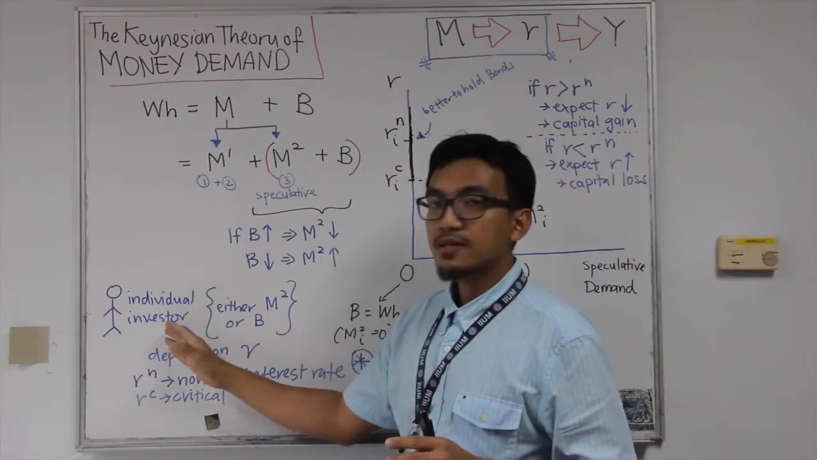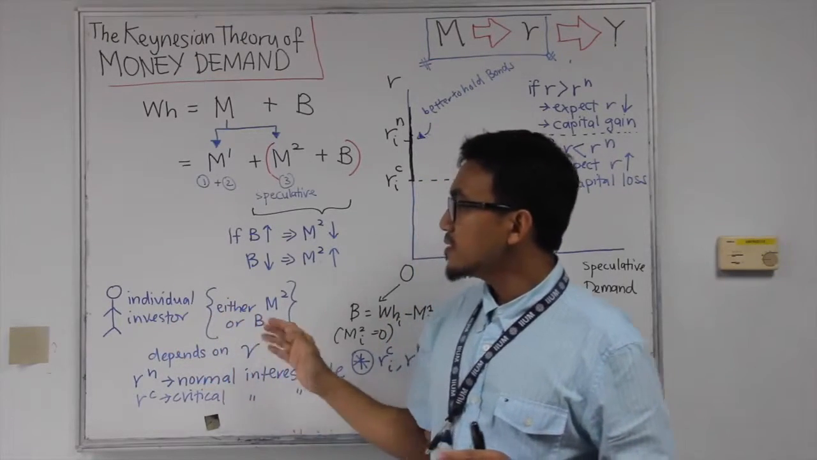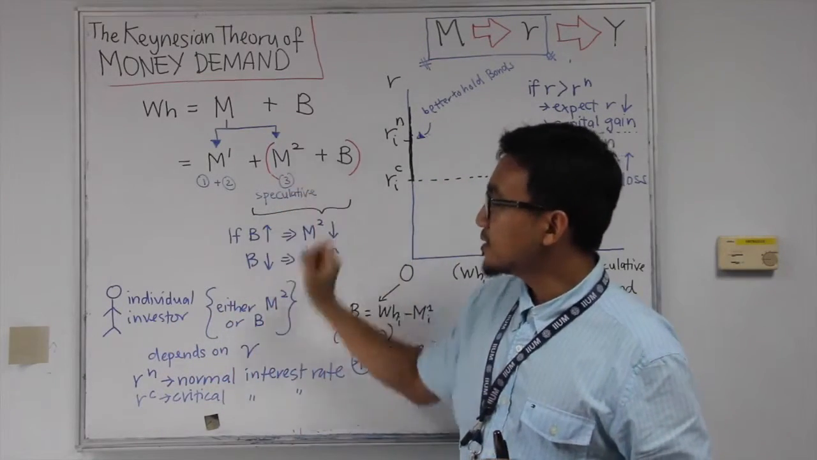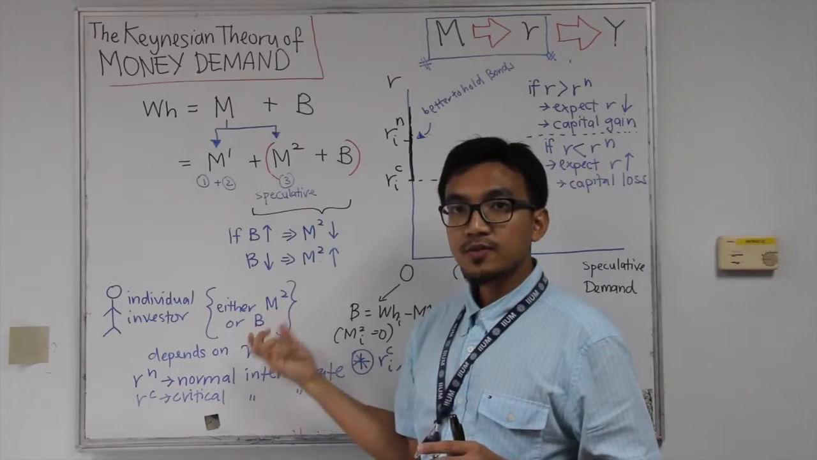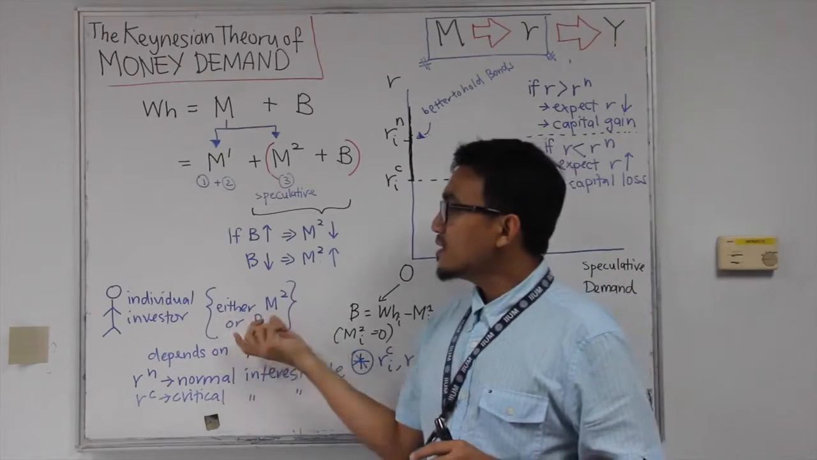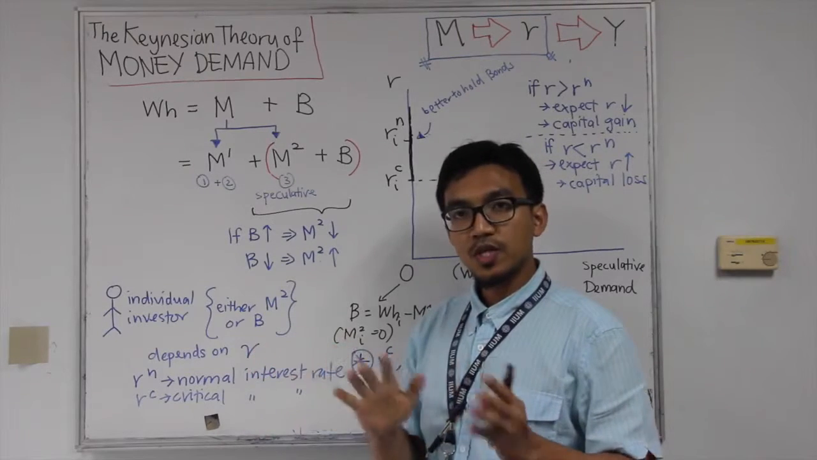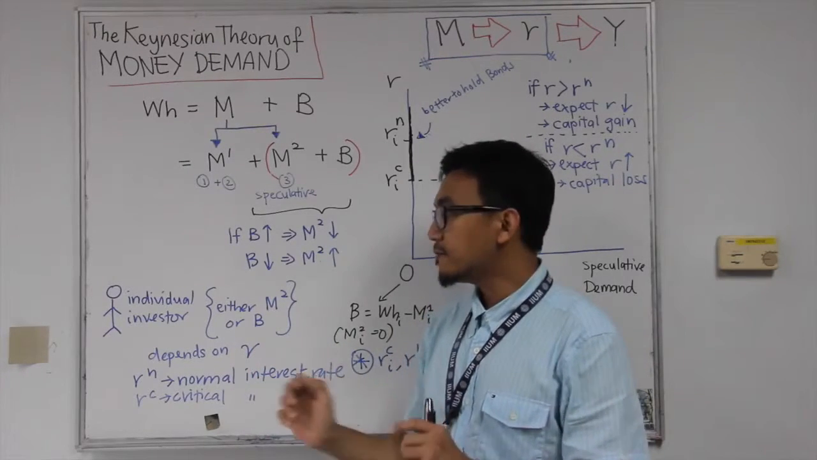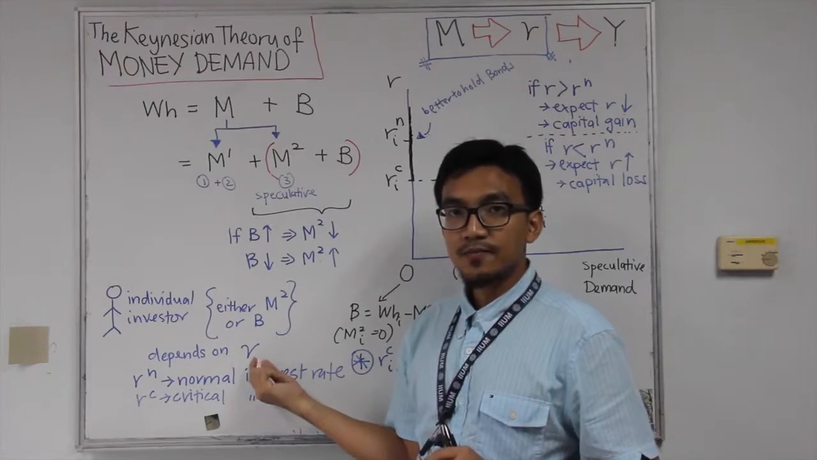So we're going to look at the individual investor. An individual investor, for the speculative reason, the third reason, will hold either money or bonds. Remember, this is for speculative purposes. So what will decide whether the individual investor should hold bonds or money for speculative reasons? It depends on the interest rate.